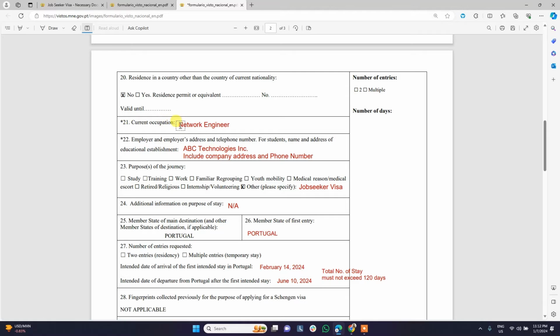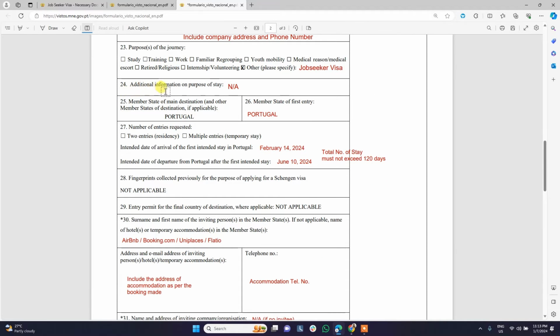Current occupation, you need to input your current job because we are applying for a job seeker visa. So this could support our application as well. And we need to input our employer's name, employer's address, telephone number. Purpose of stay, just click the others and then specify as job seeker visa. Additional information on purpose of stay, just put not applicable.